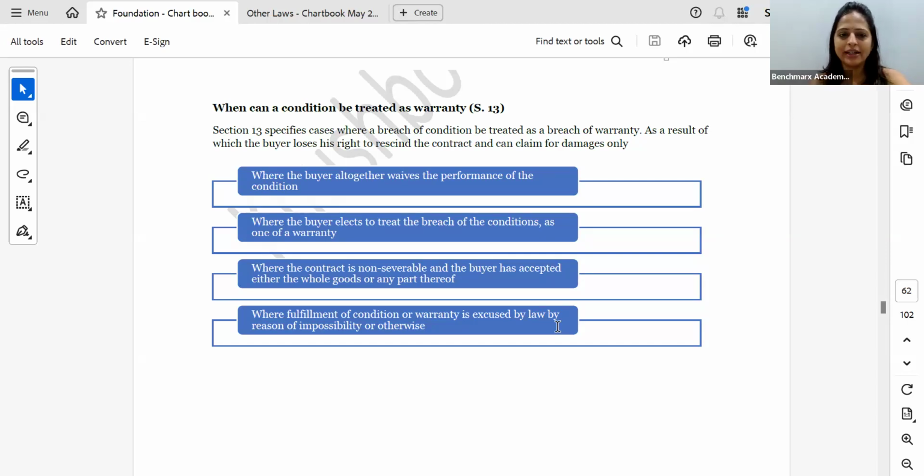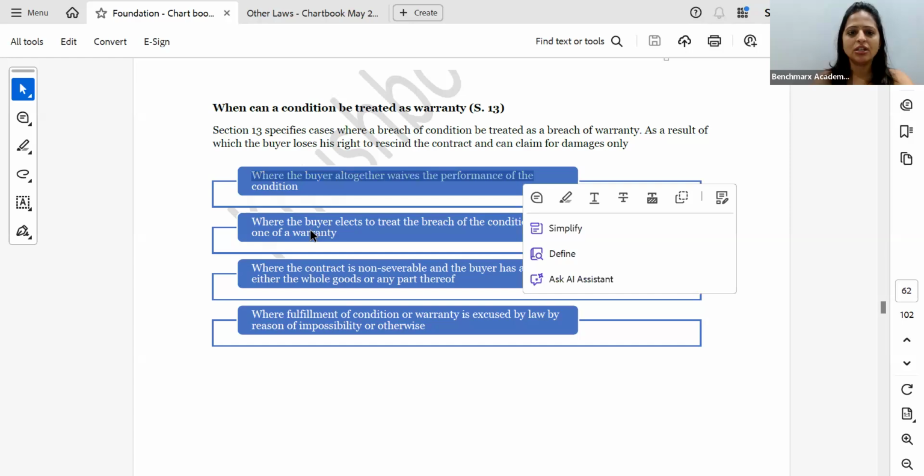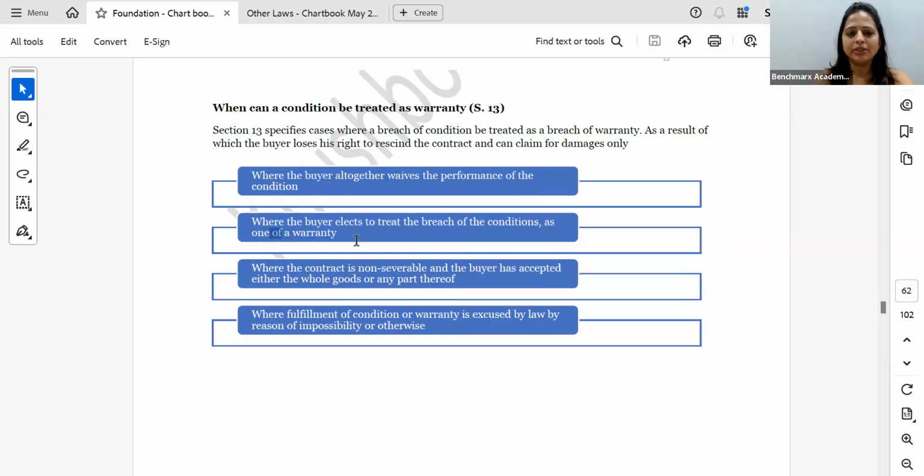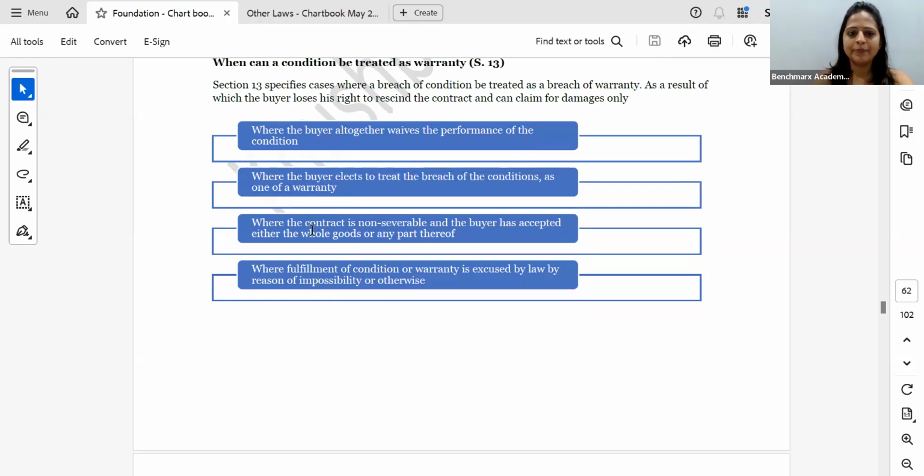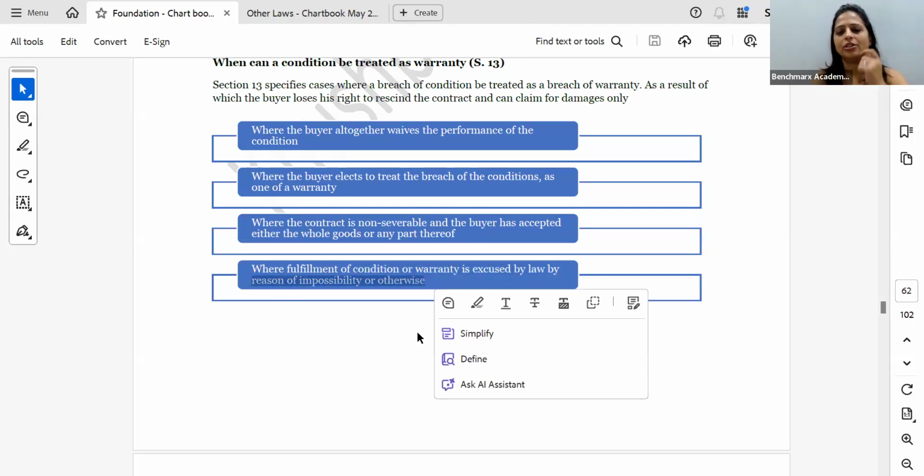So one is I can take damages and treat it as a breach of condition. I can treat it as a breach of warranty. So where the buyer altogether waives the performance of the condition, the buyer elects to treat the breach of condition as breach of warranty. The contract is non-severable and the buyer has accepted either the whole goods or part of the goods. If the contract is such where I cannot break it into parts, then I accept the whole. And it is excused by law by reasons of impossibility or otherwise.